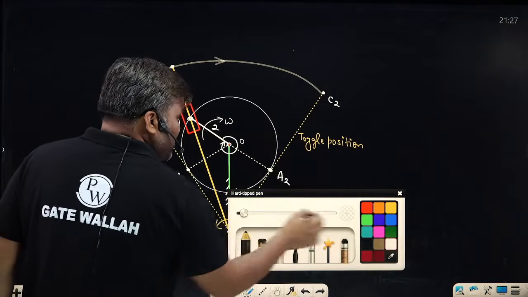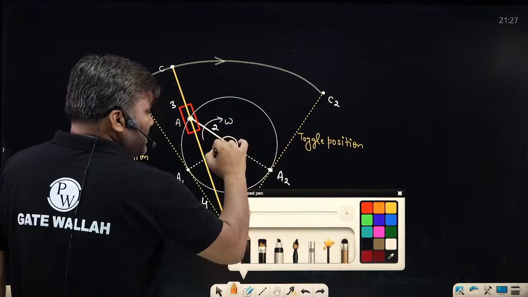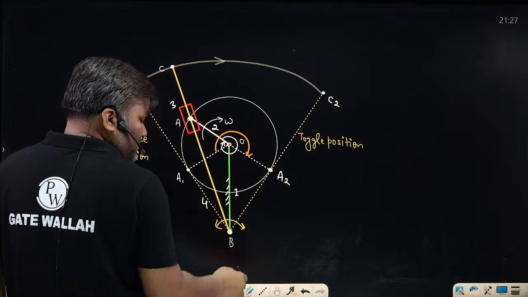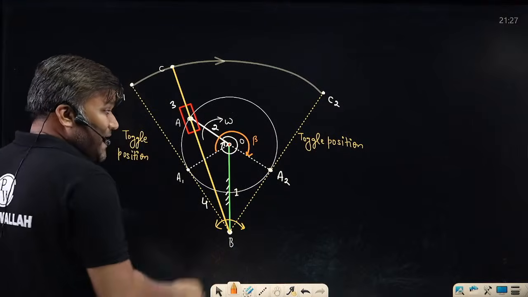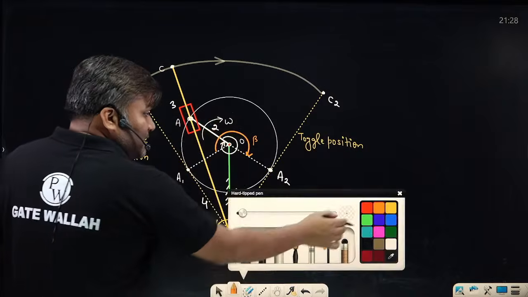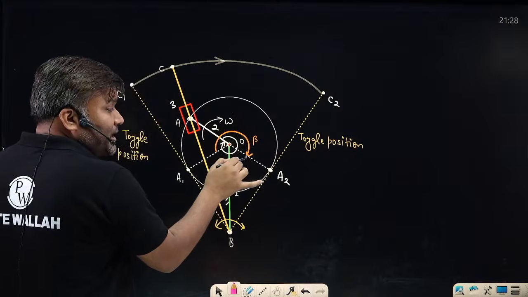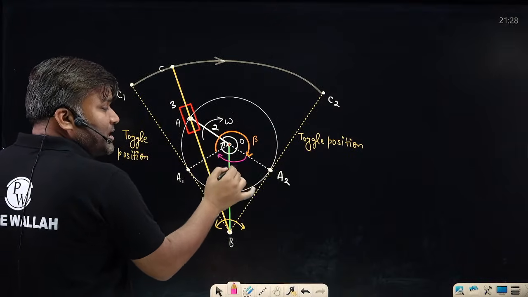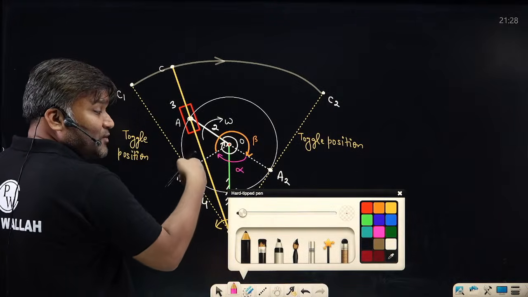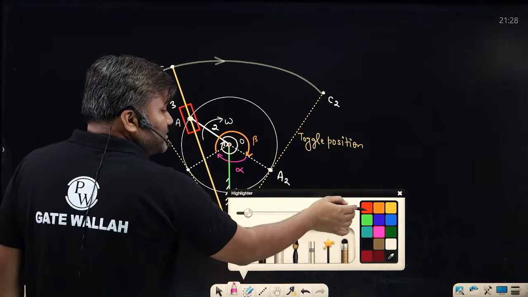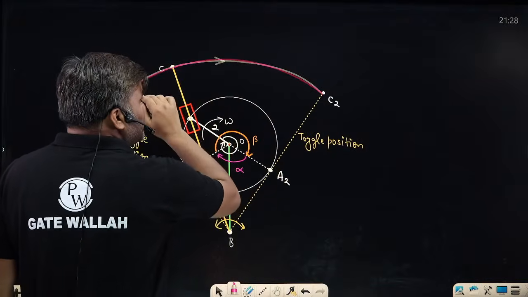What is this angle? Beta. Sir, you have traveled some larger angle, you are calling it some angle beta, and you are moving clockwise. For returning from A2 to A1, you are making only a very small angle alpha, and once you move from A2 to A1, immediately you move from C2 to C1.